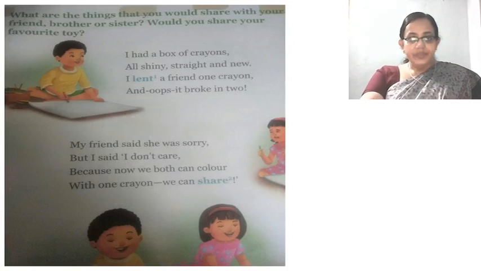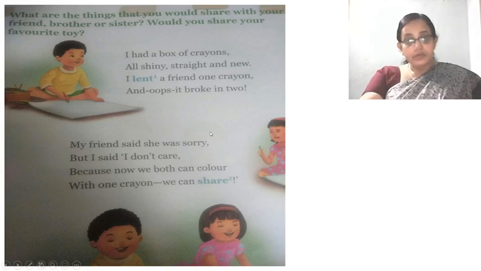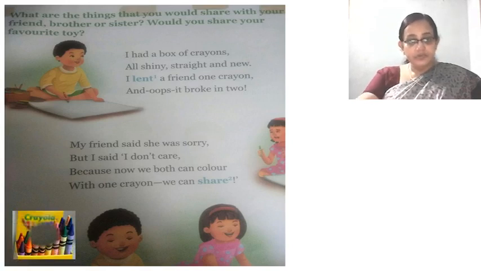Yes. Now here is the chapter actually. So here also, just give a reading practice. Alright, you have to read and read and read. That's it. So here it's written, I had a box of crayons. These are crayons. See, you also have crayons? You also draw, you also paint, no? Yes, these are the ones. So we call them crayons.